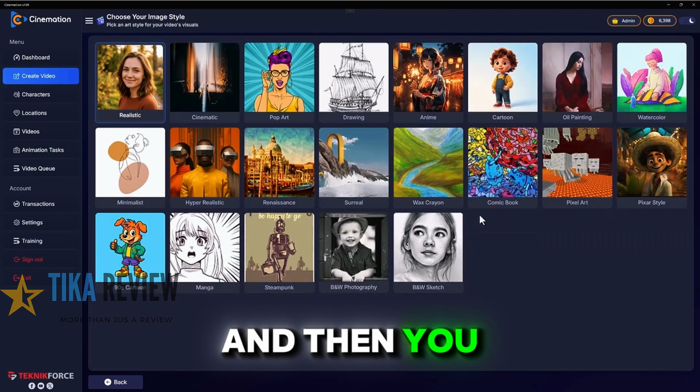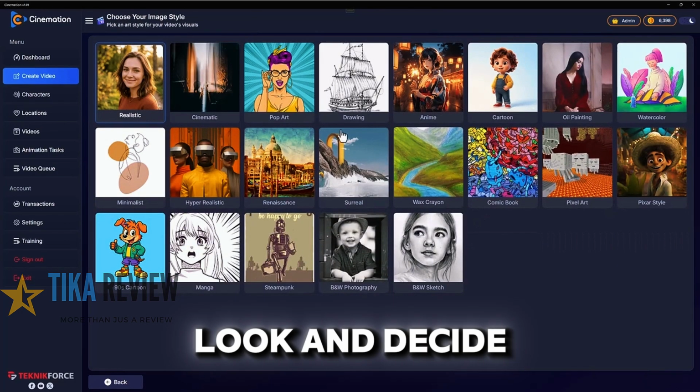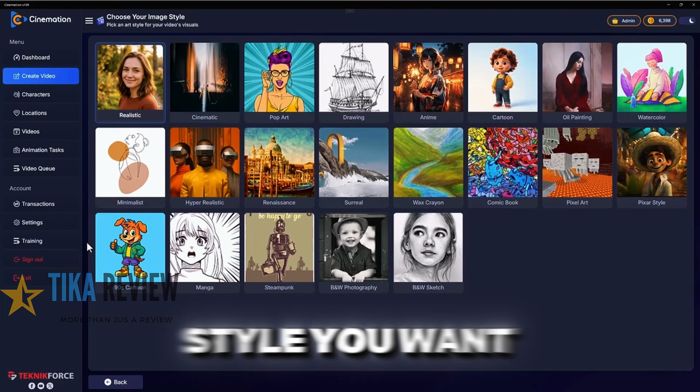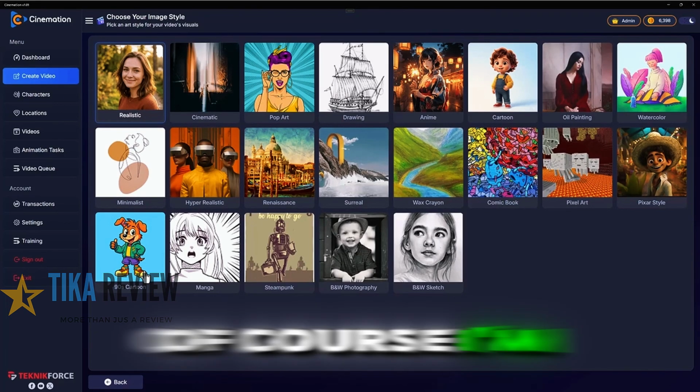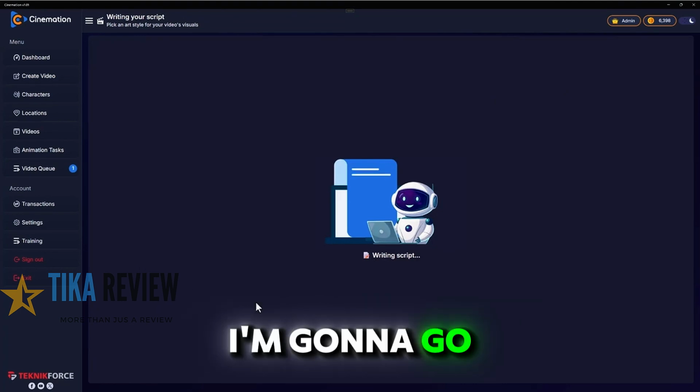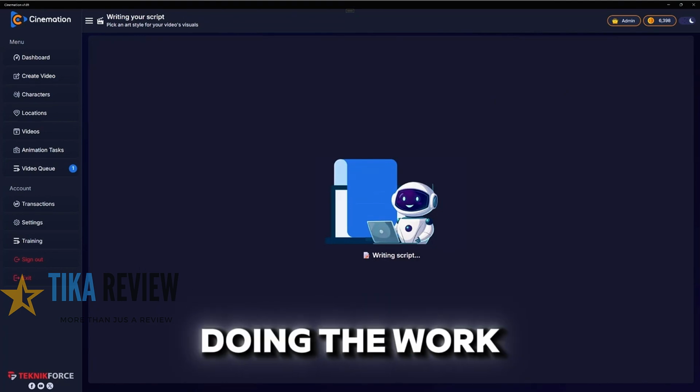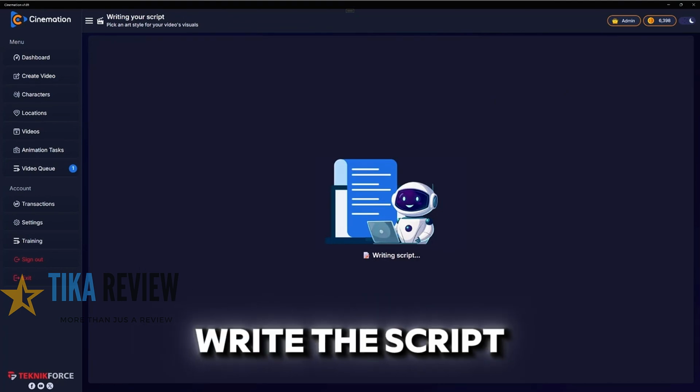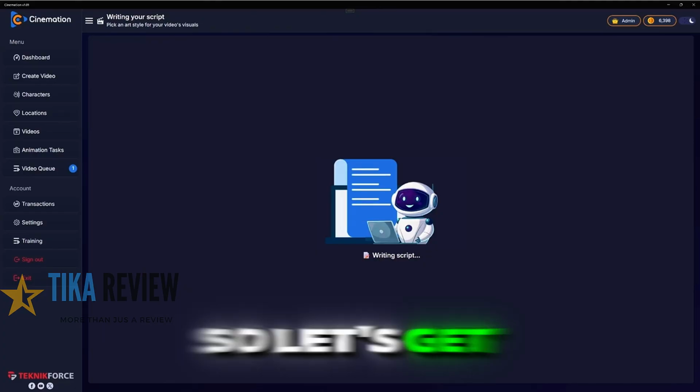Click on proceed, and then you can take a look and decide what kind of style you want. I really like the 90s cartoon style. Of course, I'm a 90s boy. So yep, I'm gonna go with that. Now the AI is doing the work for you on your topic. It's going to write the script and carry on from there. So let's get back to it.